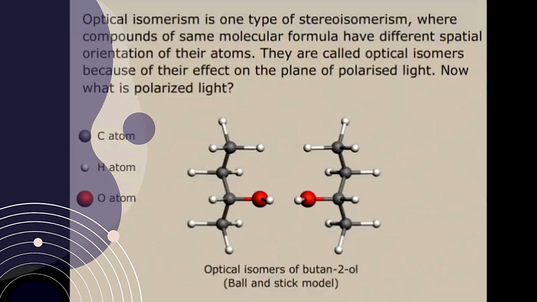Optical isomerism is one type of stereoisomerism where compounds of the same molecular formula have different spatial orientation of their atoms. So optical isomers have the same molecular formula but different spatial orientation of their atoms. They are called optical isomers because they rotate plane polarized light. So what is polarized light? First we have to understand what polarized light is.